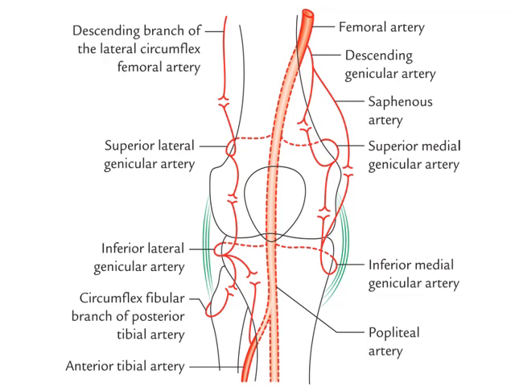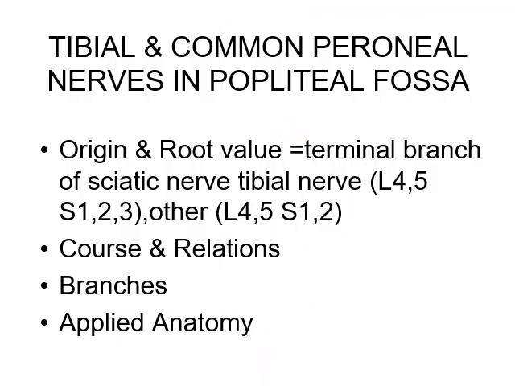Superior and inferior genicular arteries anastomose with each other and with the circumflex fibular branch of the posterior tibial artery. The superior medial genicular artery anastomoses with the descending genicular artery, a branch of the femoral artery, and another branch, the saphenous artery, anastomoses with the inferior medial genicular artery. So these are the genicular anastomoses around the knee joint.